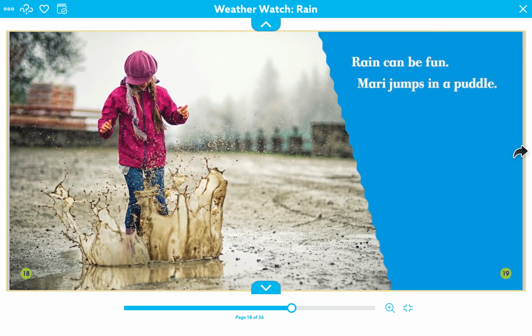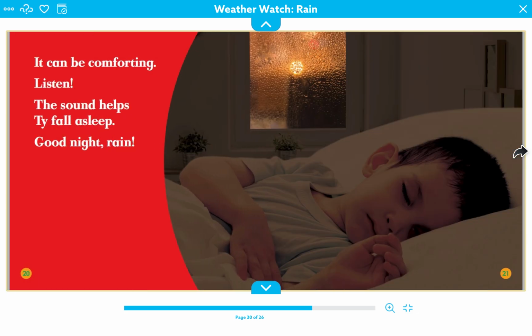Rain can be fun. Mari jumps in a puddle. It can be comforting, too. Listen, the sound helps Ty fall asleep. Good night, rain.